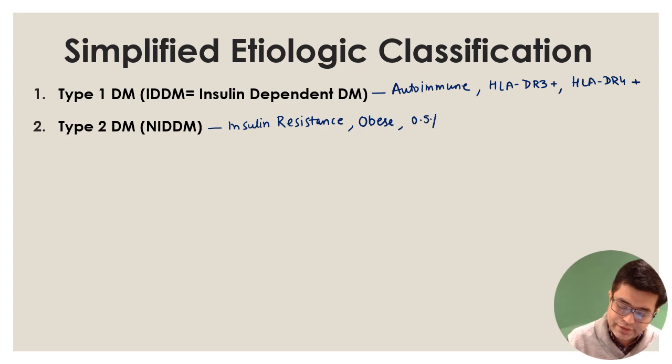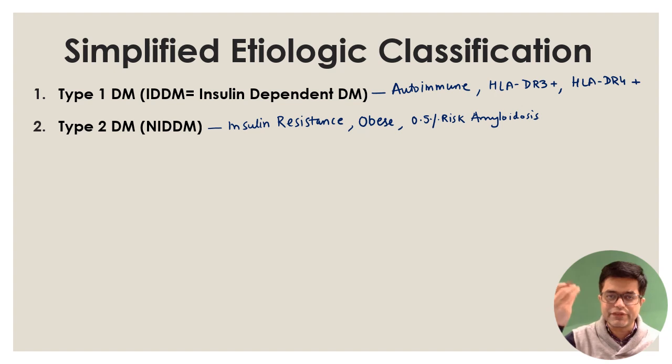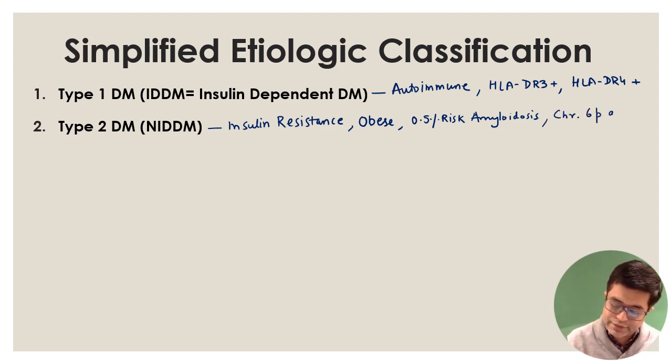These patients have a 0.5% risk of developing amyloidosis in later life. Amyloidosis never occurs in type 1 diabetes. In an INI CET question, they had asked which diabetes, when long-standing, is associated with amyloidosis. The answer is type 2 diabetes. Many of these patients have chromosome 6p abnormalities, but there is no HLA association found.